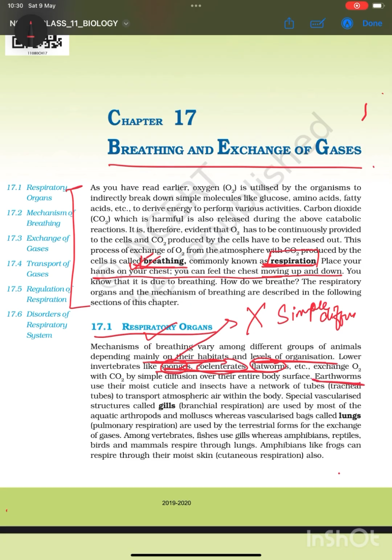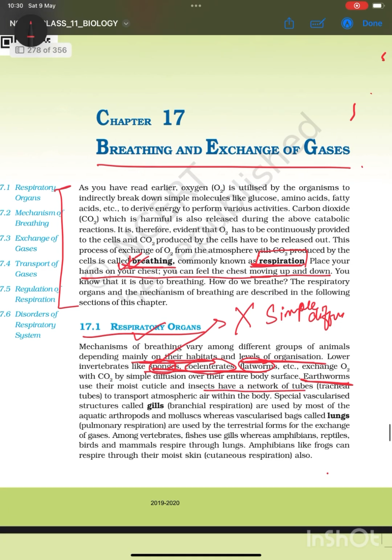Now, earthworms use their moist cuticle. Moist cuticle means they respire through their skin, cutaneous respiration, whereas insects such as cockroaches have a network of tubes called tracheal tubes to transport the atmospheric air inside their body.